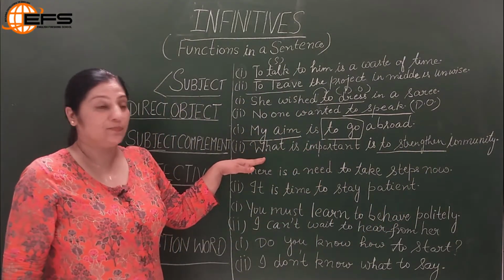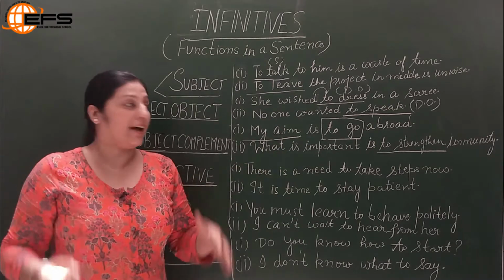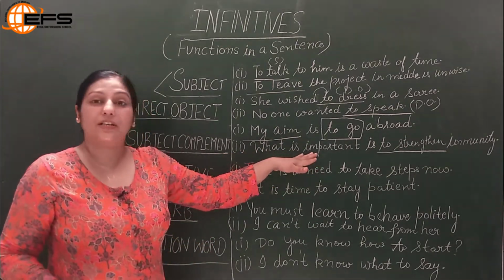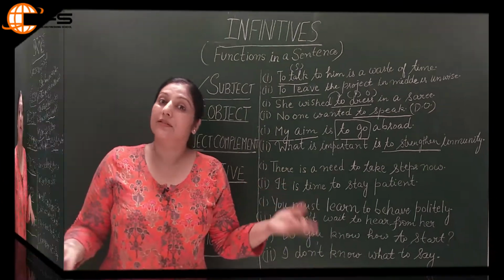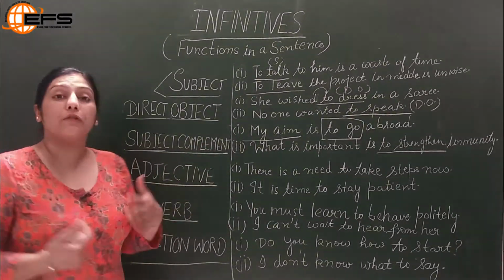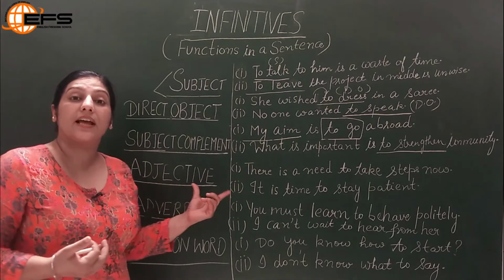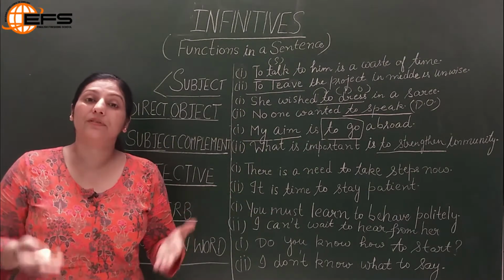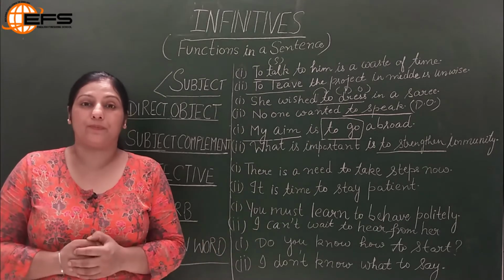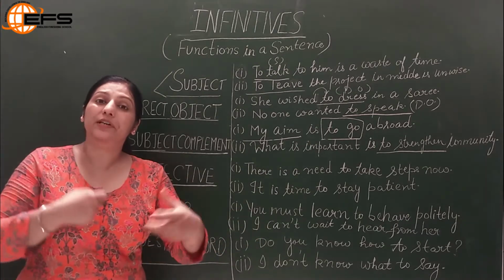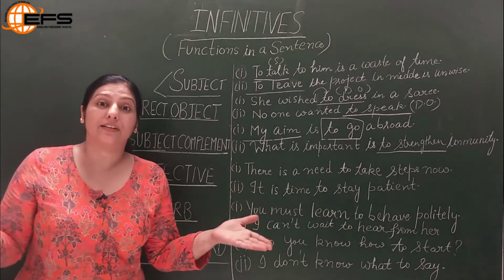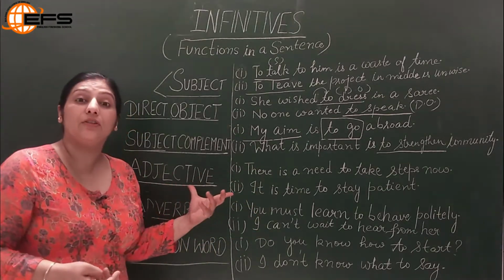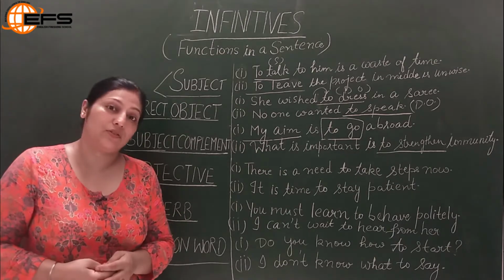What is important? Right? So that is how we will have to say that in these two sentences, to infinitive is playing the role of a subject complement. And the next role of an infinitive always is as an adjective in a sentence. We know an adjective always describes a noun or a pronoun. So when we feel a to infinitive is placed in a sentence to describe the noun, then we say it is playing the role of an adjective in a sentence.